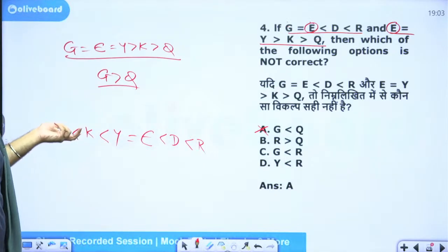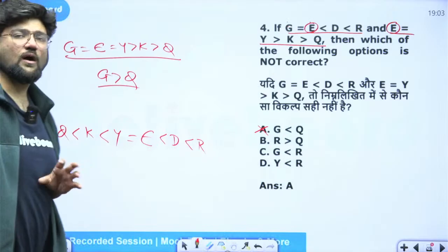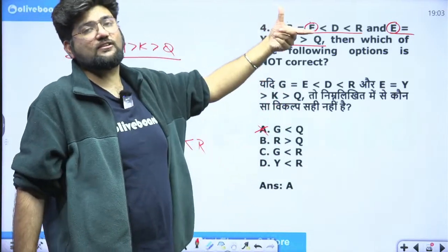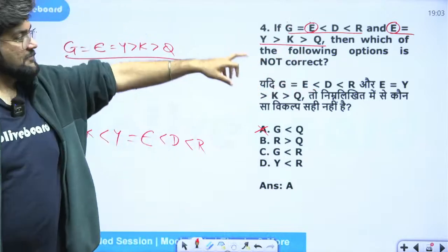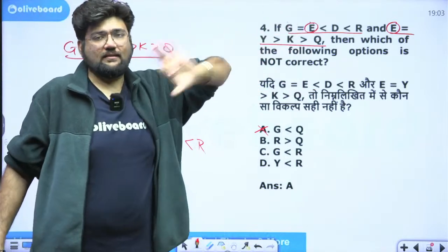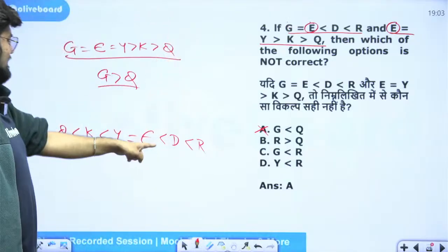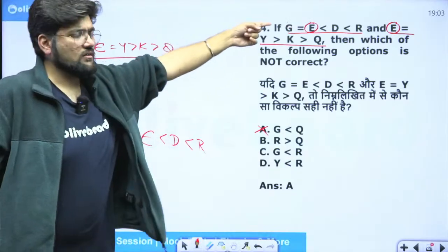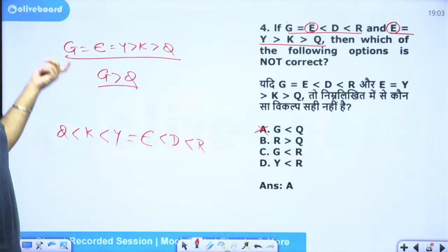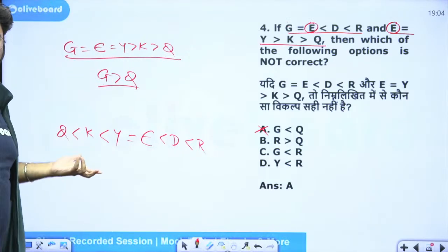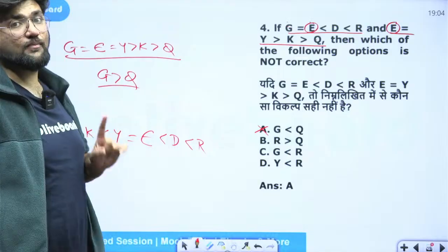In a single line. That means it is very flexible. So you should be very flexible in joining these expressions in any direction whatsoever. Just that the common point will matter. That's it. You can drop elements in between. Like here, we did not use G at all. It was not required. Why waste time? Here, we did not use D and R because it was not required. Why waste time? So you can keep joining expressions as per requirement.